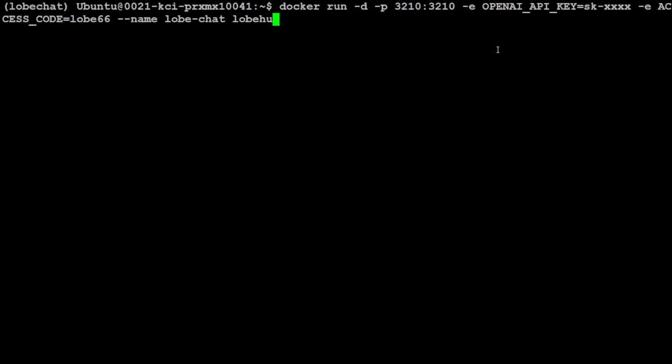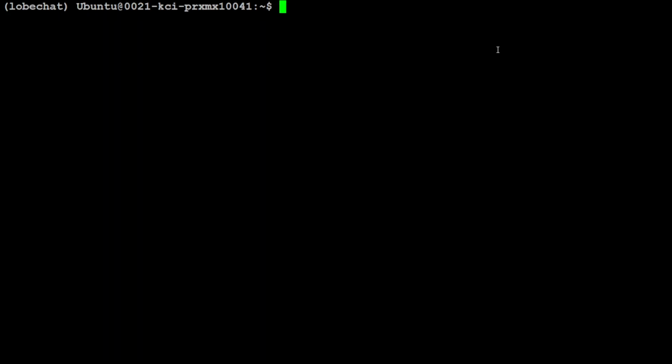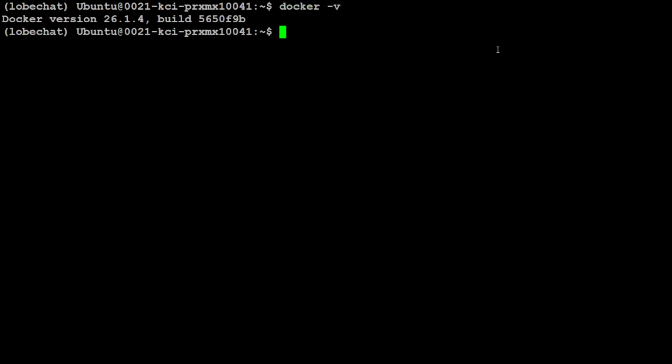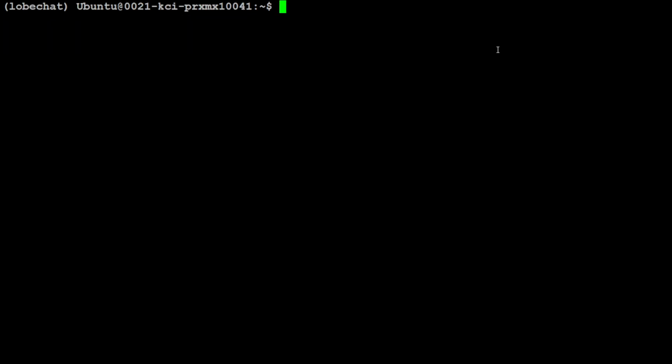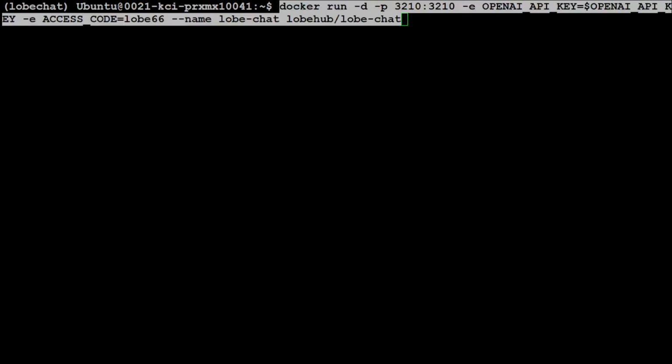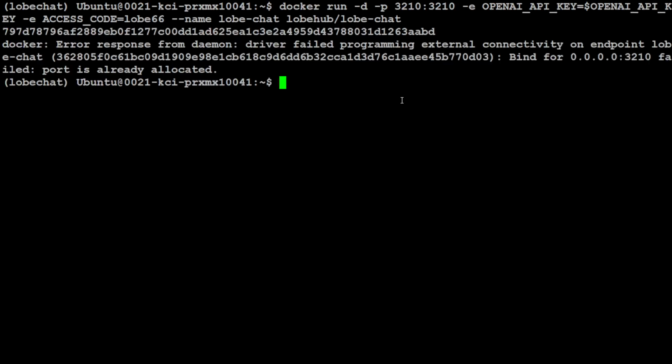So let me clear this screen. Also, if you want to check your Docker version, just do docker -v. I already have Docker installed. So let me replace my OpenAI key here. I have exported my environment variable OPENAI_API_KEY, and I have just replaced it here with the $ sign. Let me run it,